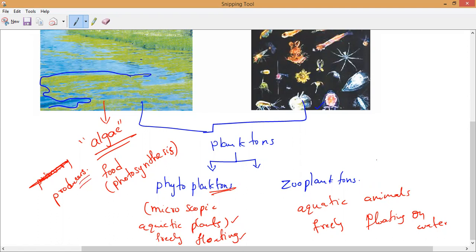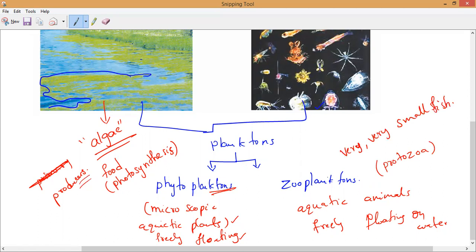So the examples of zooplanktons you can take: protozoa. These are the examples of freely floating protozoa, or examples of zooplanktons. Even a very, very small fish, an extremely small fish, we also call an example of zooplanktons.